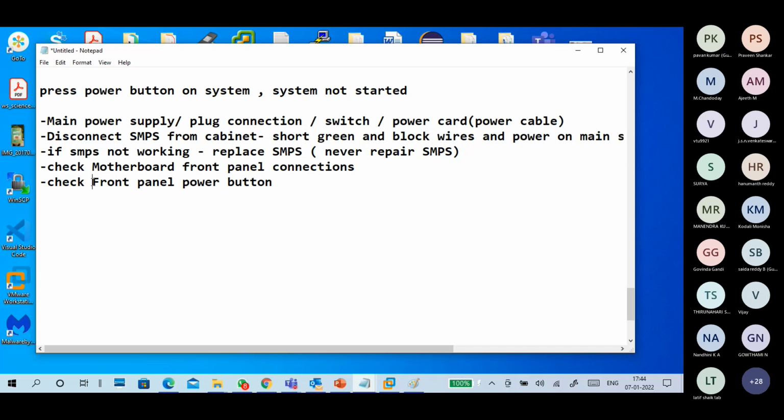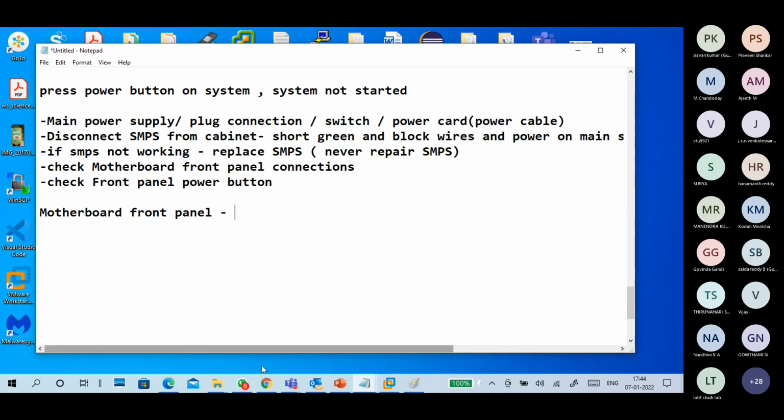Or one connection we give for power, we leave another connection. Front panel connections are power, hard disk LED, reset, and power LED. Three connections are there. So remember this, it is useful any time. Front panel means it's a connector.